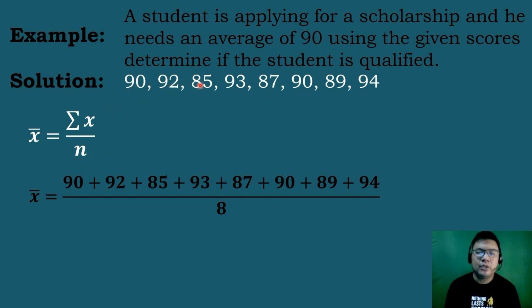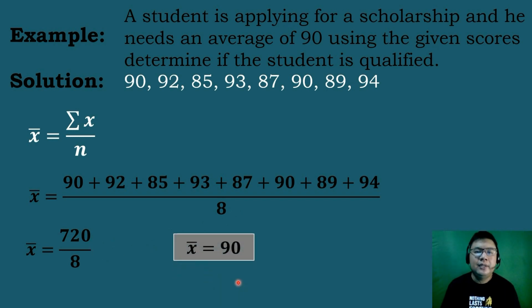So we have 1, 2, 3, 4, 5, 6, 7, 8. So there are 8 data. So the total frequency will be equal to 8. And then we will simplify this by adding these numbers. We will get 720 all over 8. So 720 divided by 8 will be equal to 90. So the average of the student who is applying for a scholarship is equal to 90. Therefore, he is qualified in applying for a scholarship because he has an average of 90.